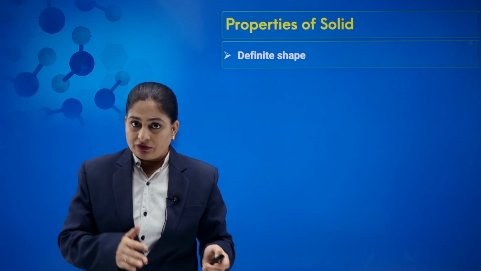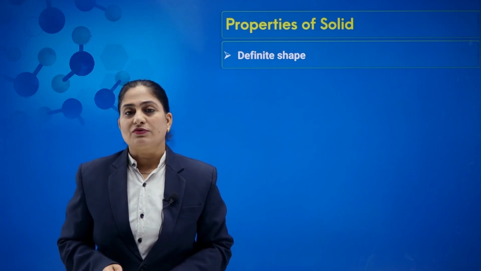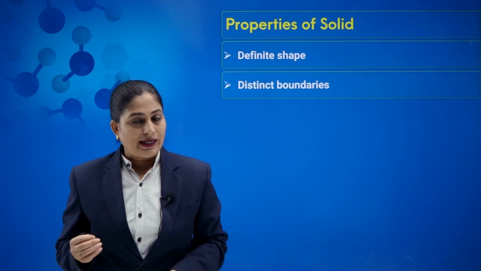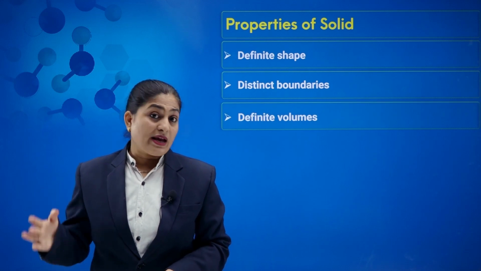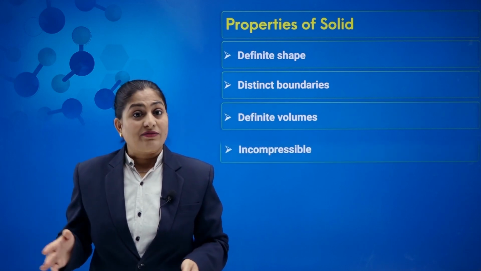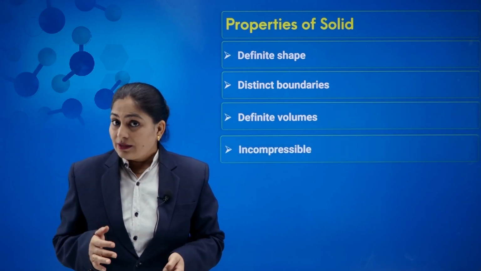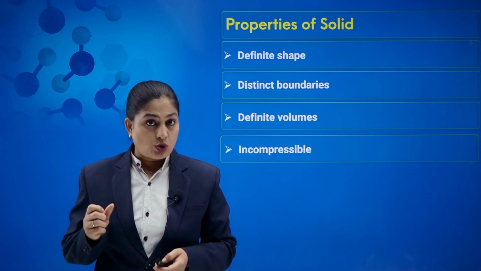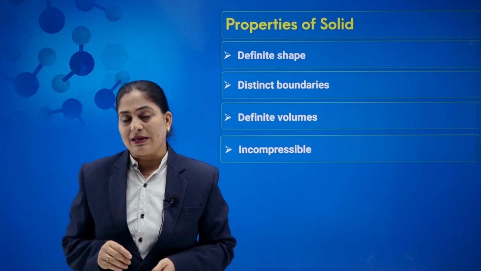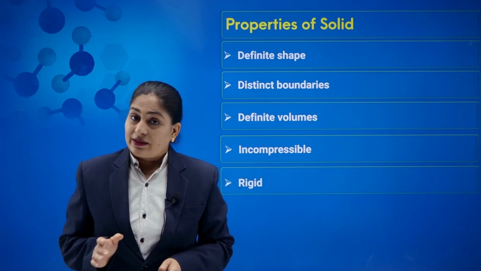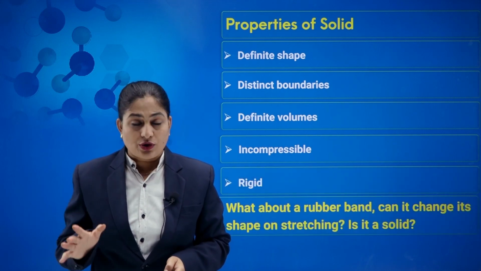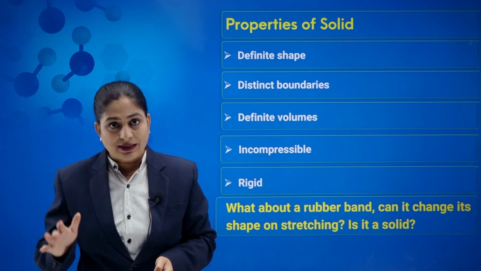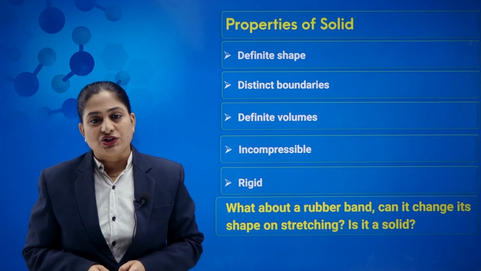So on the basis of these, let us discuss the properties of solid. One thing is solid has definite shape, they have distinct boundaries and they have definite volume. Then they are very less compressible or incompressible. That means it is not easy to compress any solid substance. They are very rigid because of strong force of attraction between the particles. The solid particles are very rigid.